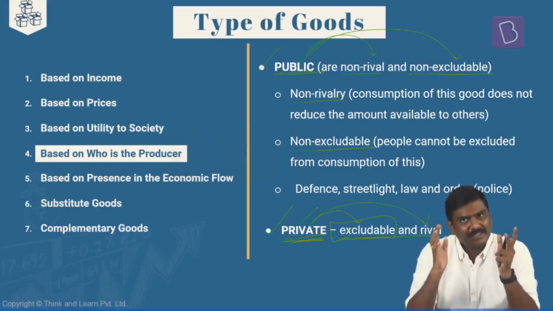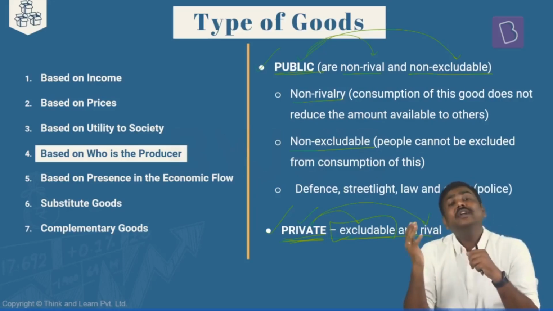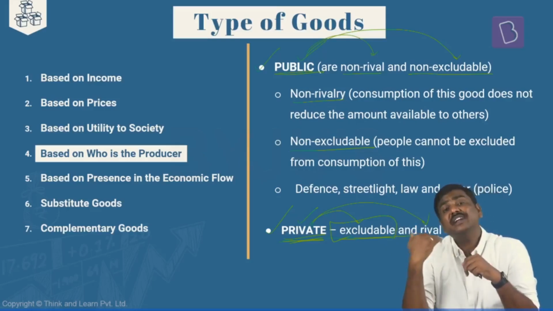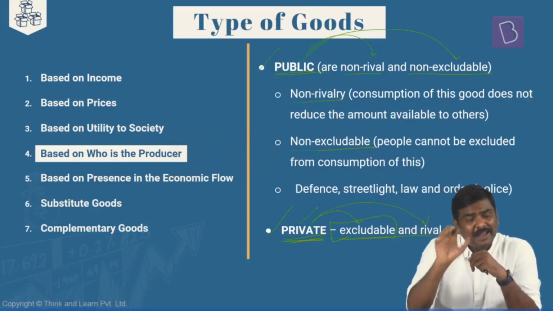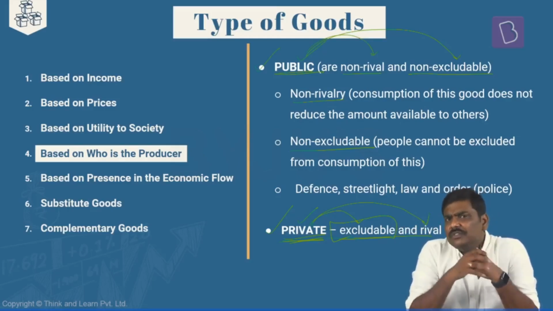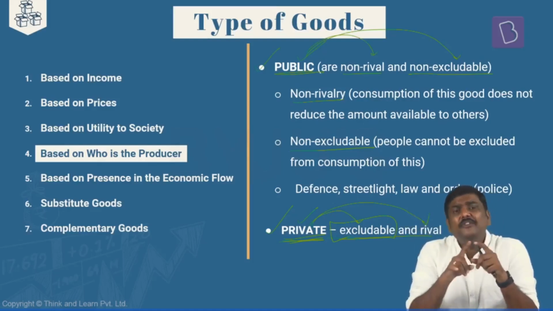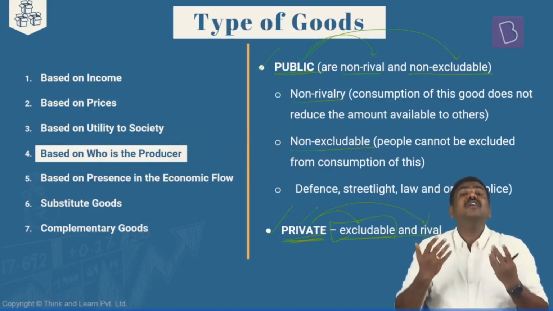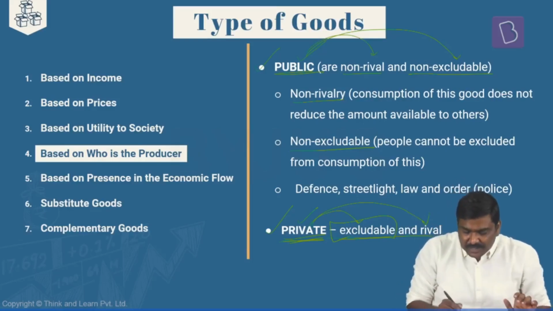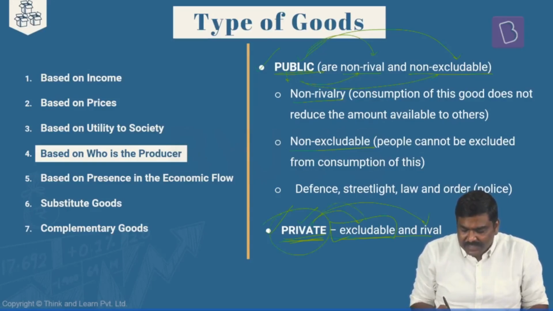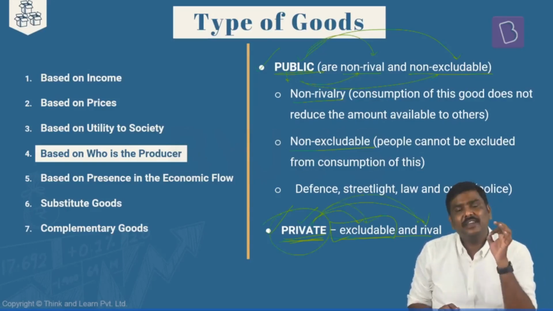On the other hand, let's take another example: the law and order situation, that is the defense that is provided to you, the protection that is provided to the public by the government. Do you pay for all of them? I can understand the logic here. The public park that is available, do you pay for all of these? No, you do not pay for all of this. That is the precise reason. In case of public goods, these are non-rival and non-excludable, whereas in case of private goods, these are excludable and rival.